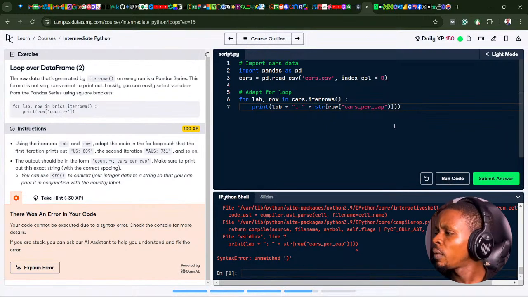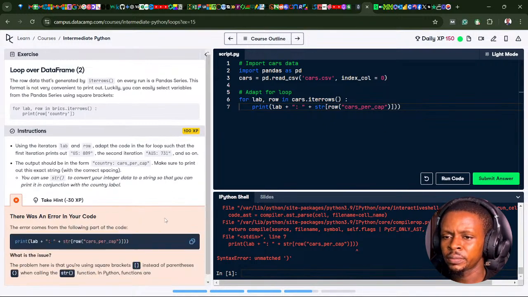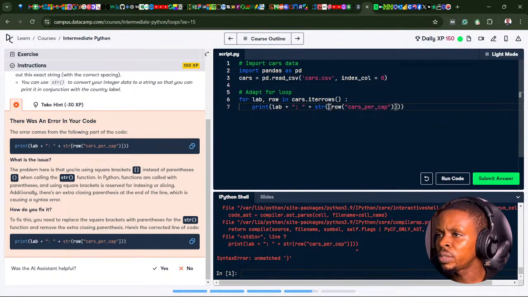Uh-oh. What am I missing? Oh, let me calm down. Oh, my bad. I'm not adding a bracket here. So row is my row selection and closing the string function. Yes, I'm closing the string function with this first bracket. And I'm closing the whole function. Okay.